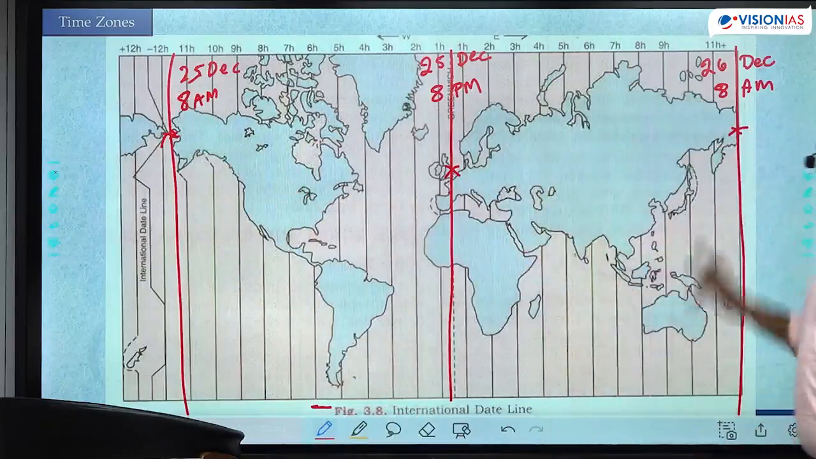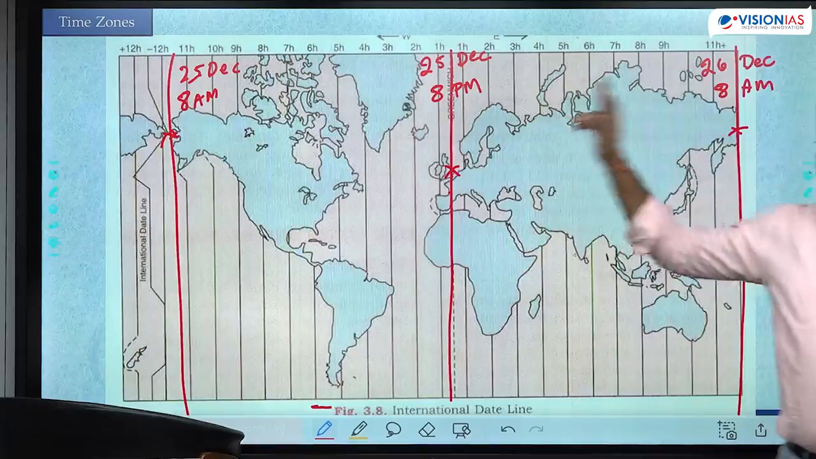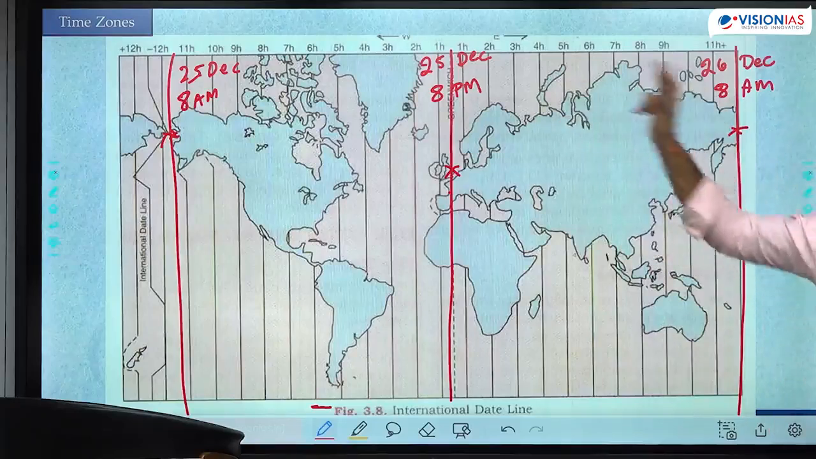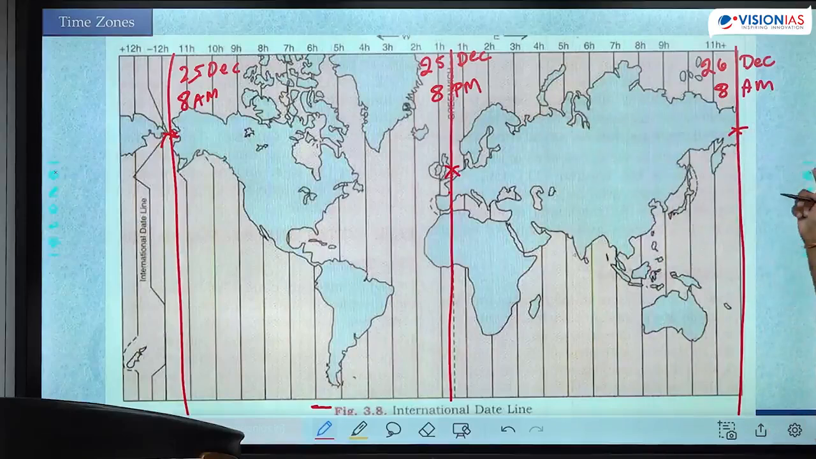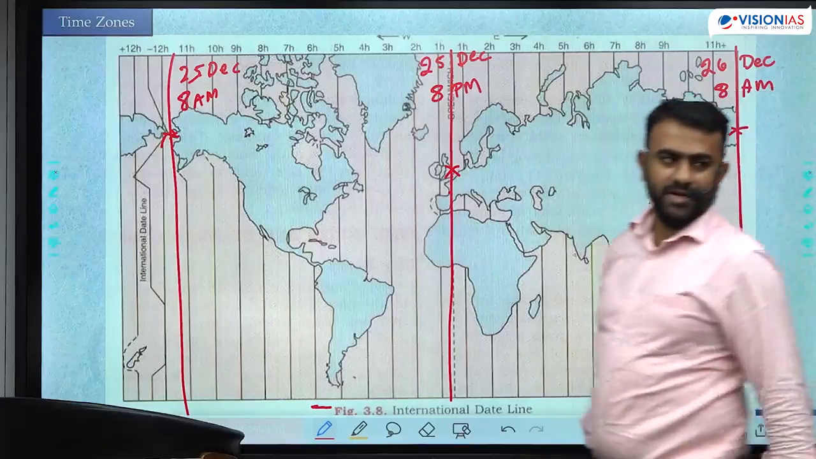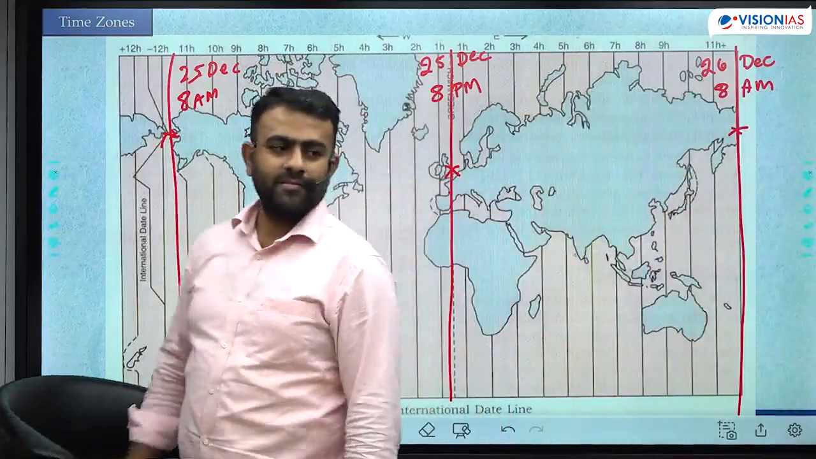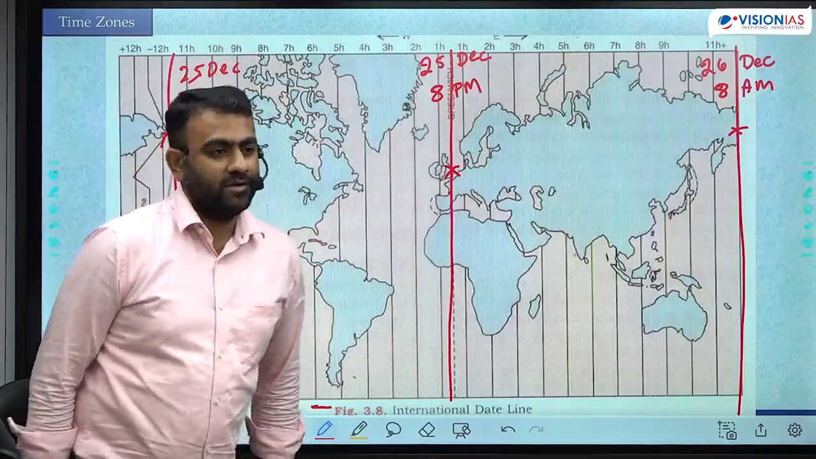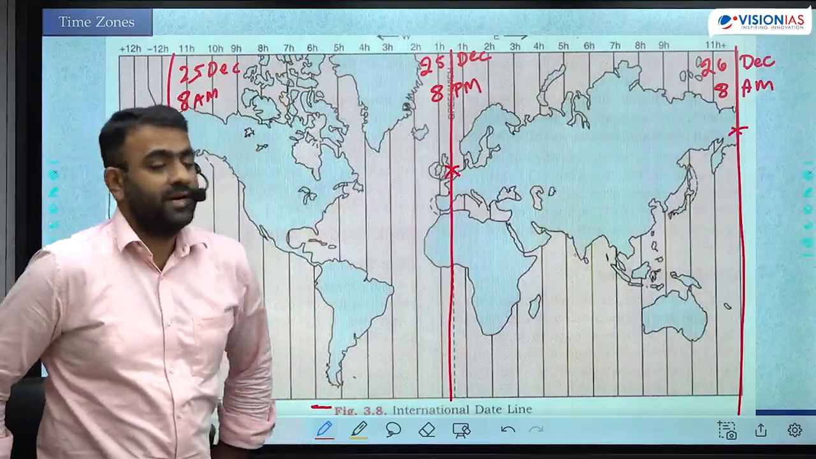Now UK को छोड़ दो, इन दोनों को कंपेयर करो. Alaska and Siberia. Siberia 8 a.m., Alaska 8 a.m., Siberia 26 December, Alaska 25 December, because both are separated by international date line. है ना? तो टाइम सेम ही लगता है बट डेट अलग हो गया क्योंकि दोनों को दूसरी एंड माना जाता है.